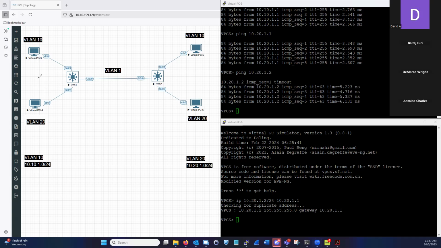We have a layer 3 instance right here for both VLANs. Remember, last session, we now have a trunk between both switch 1 and switch 2. So now tagging happens here.